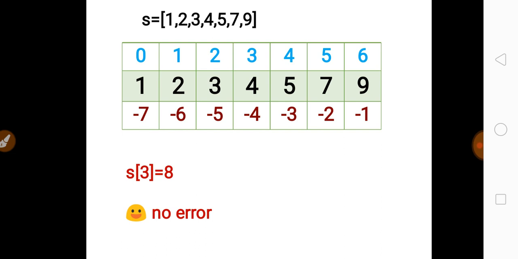So if you want to change the element S[3], we are going to change the value 4, and it will be replaced by 8 if you write S[3] equal to 8. Over here the compiler will not generate any error. The compiler will change the value of S[3], that is 4, with 8.